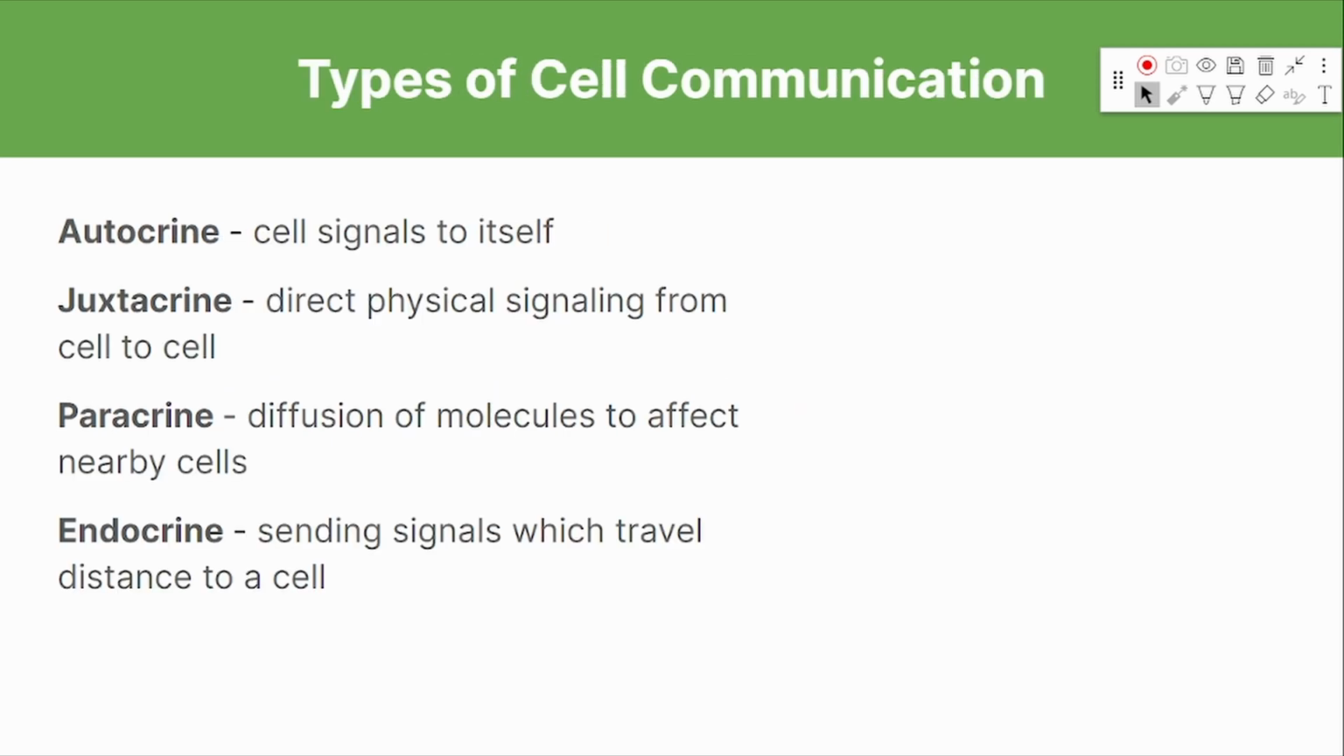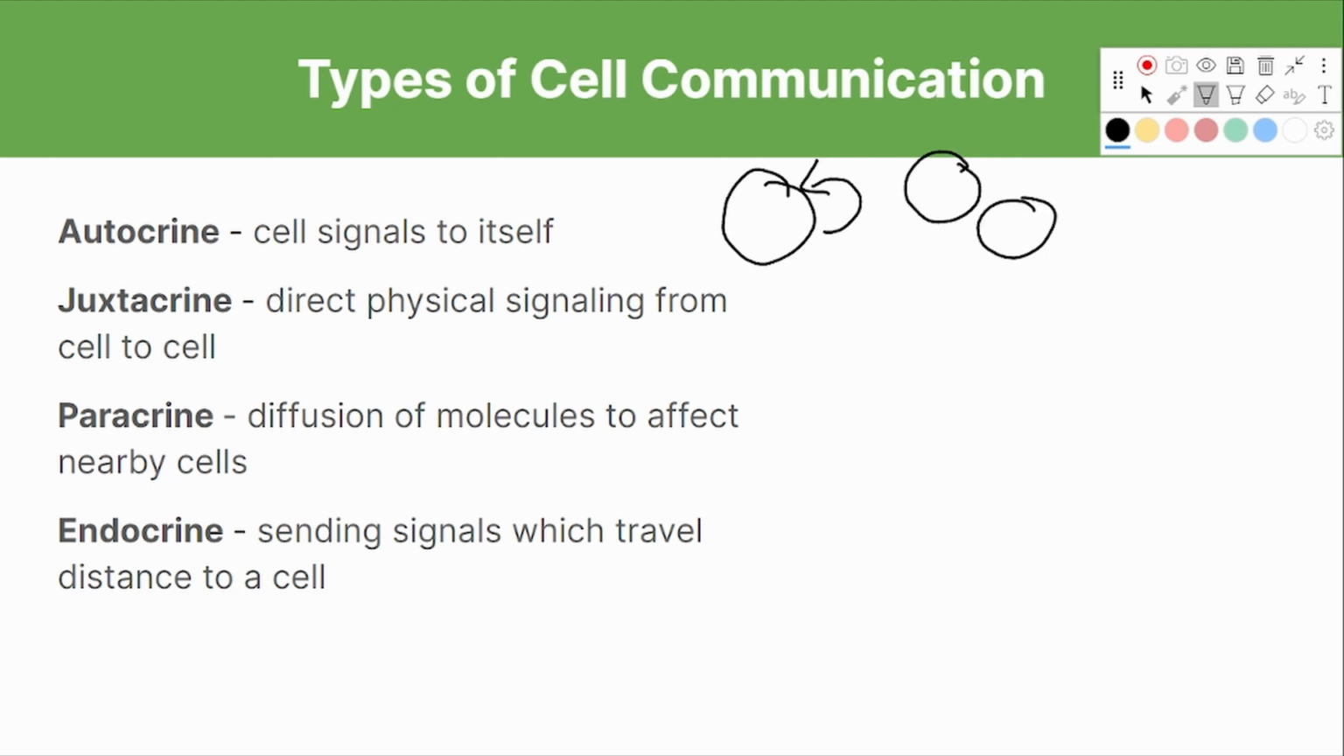There are four primary types of cell communication. The first type is autocrine signaling. Autocrine signaling occurs when a cell signals to itself. An example of this is with a cancer cell. A cancer cell signals to itself to duplicate into more cancer cells, and those cancer cells signal to themselves to continue to divide into more cancer cells.